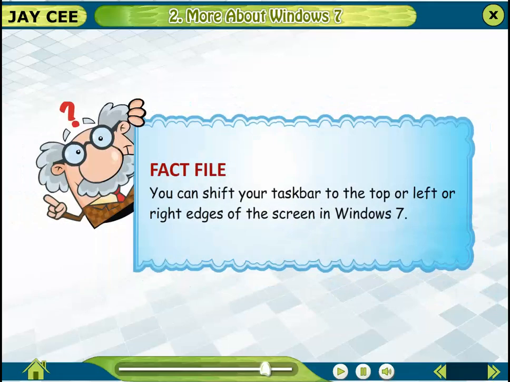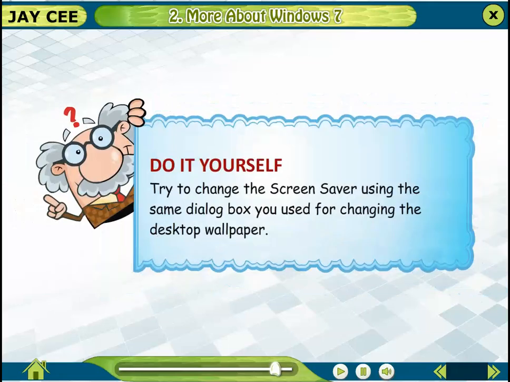Fact file. You can shift your taskbar to the top or left or right edges of the screen in Windows 7. Do it yourself. Try to change the screensaver using the same dialog box you used for changing the desktop wallpaper.